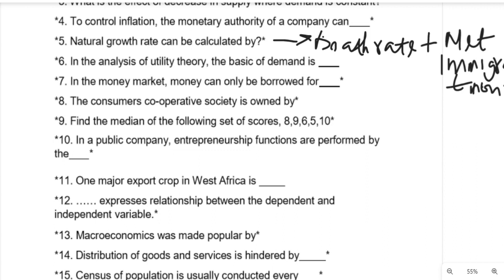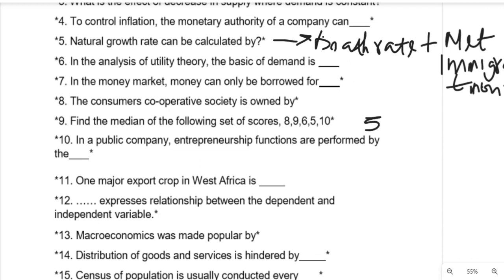Now, question number 9. We are asked to find the median of the following set of scores. Remember, to calculate the median of a given set of scores, all you need to do is arrange the numbers in ascending or descending order, and then you check the median. The median is the middle number among a set of numbers.